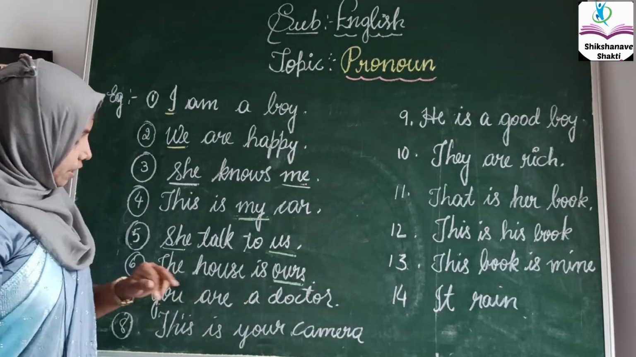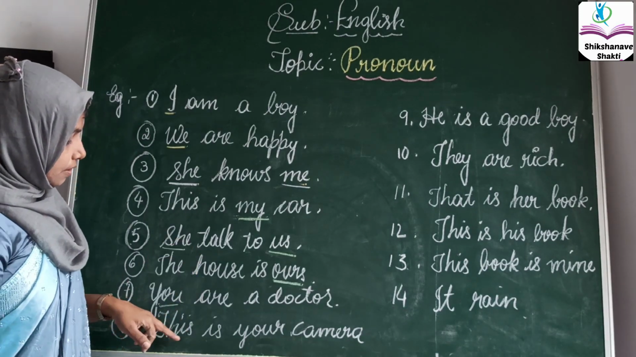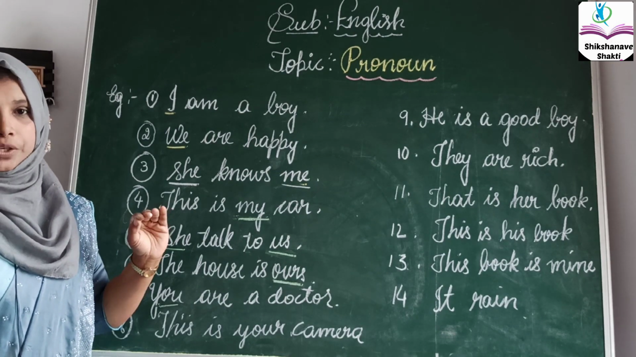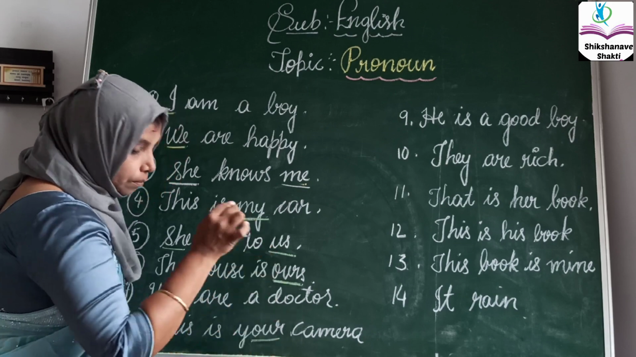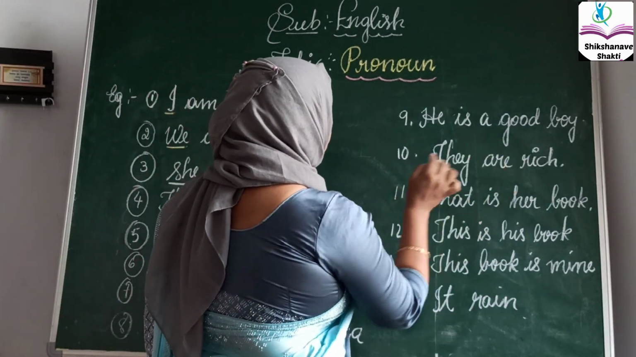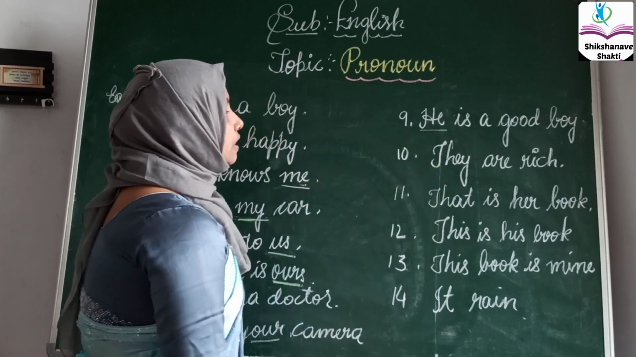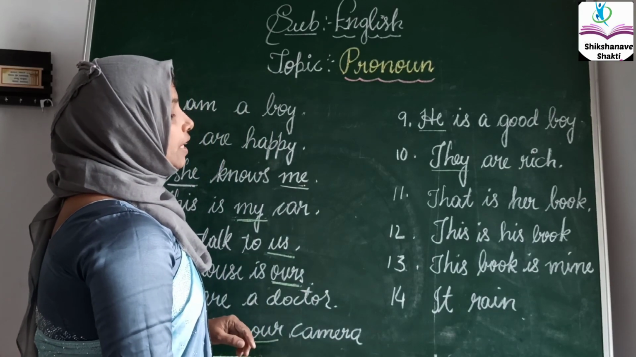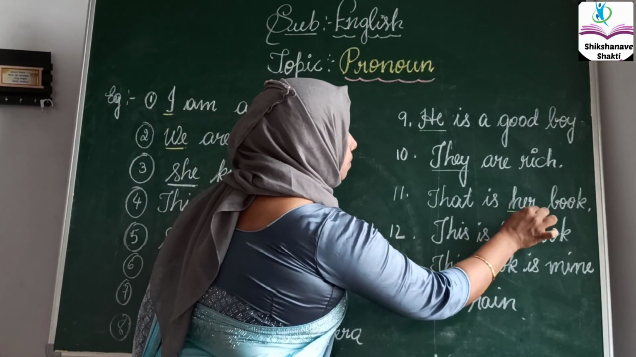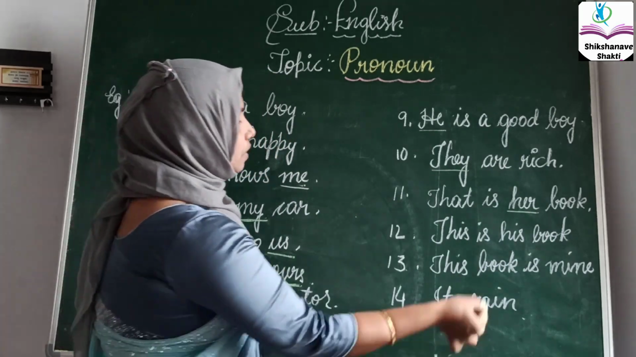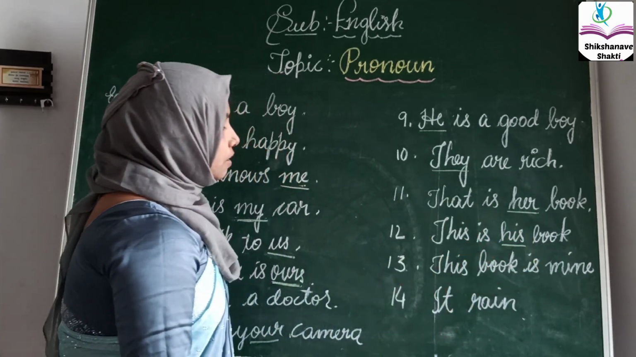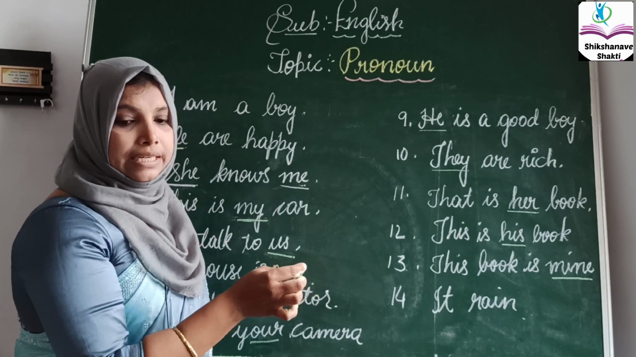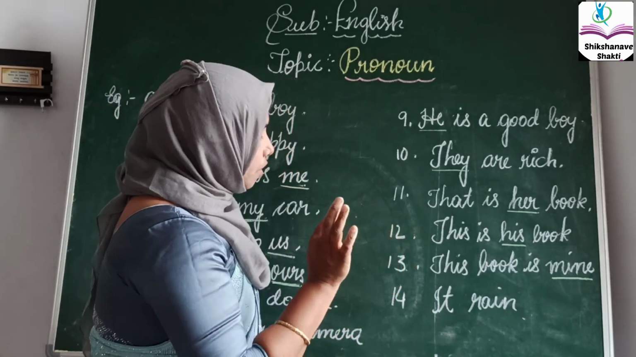You are a doctor. You is a pronoun. This is your camera. Children, I am not explaining briefly now. I am only underlining the pronoun here. Your is a pronoun. Next, he is a good boy. He is a pronoun. They are rich. They is a pronoun. That is her book. Her is a pronoun. This is his book. His is a pronoun. This book is mine. Mine is a pronoun. It comes in a possessive. Keep in your mind, it comes in possessive in a singular form.